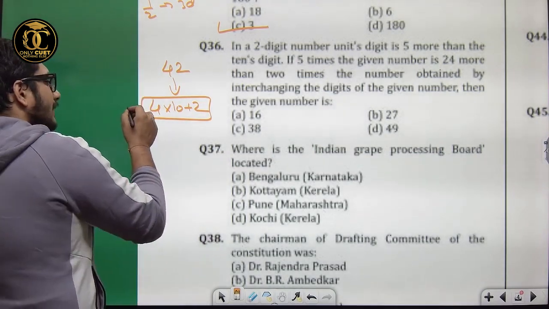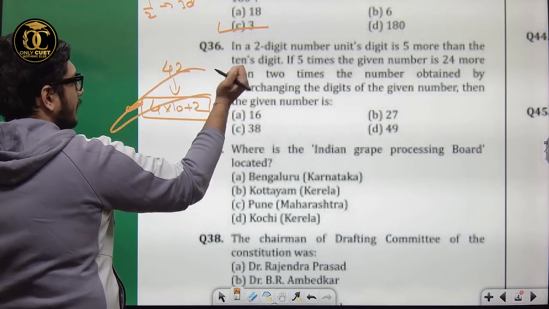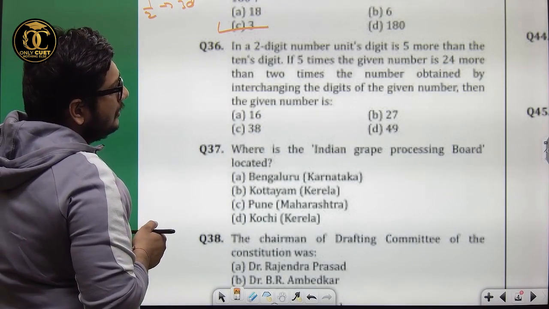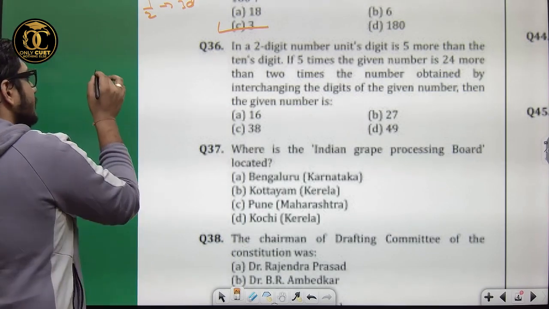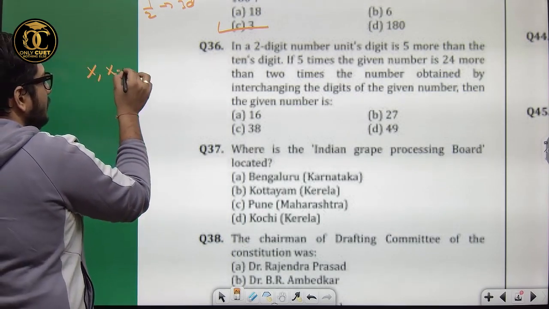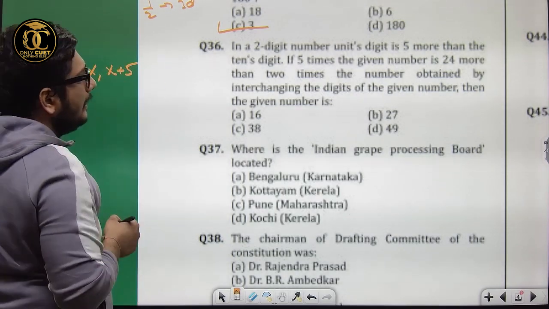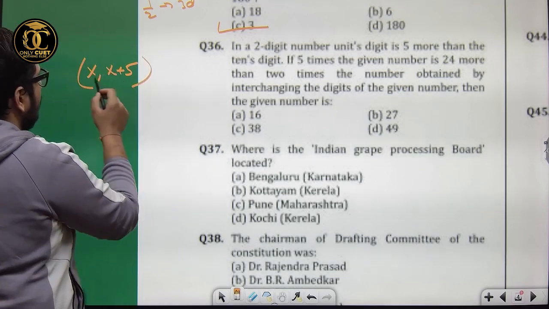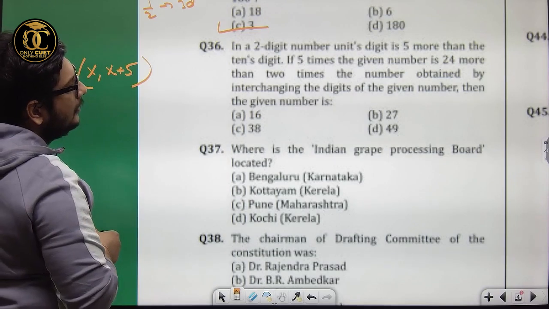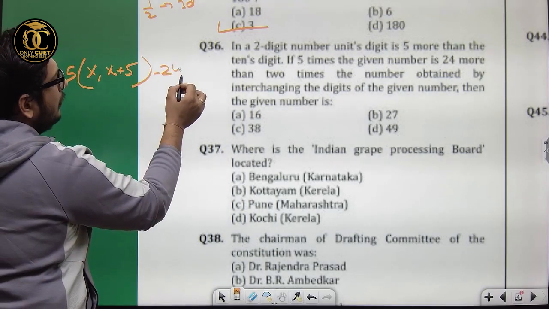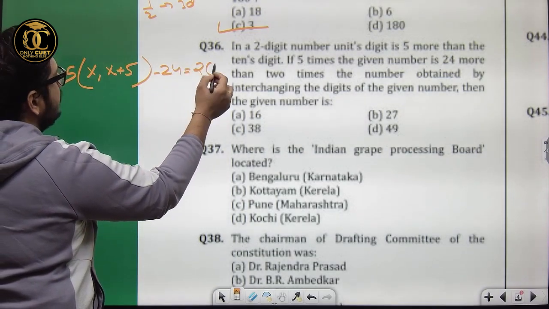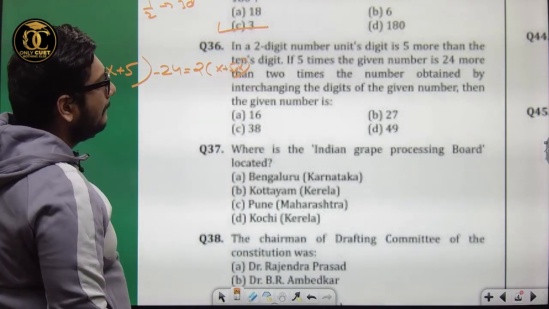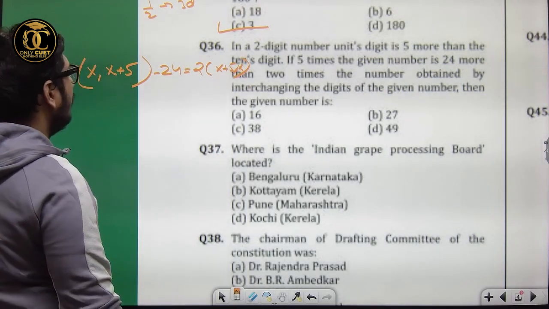If you are clear with this: two-digit number, unit digit is 5 more than the tens digit. Let the tens digit be x, so the unit digit would be x plus 5. 5 times this number minus 24 equals 2 times the reverse. Got the equation?